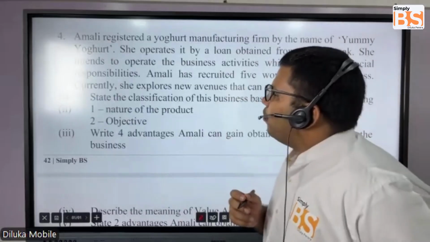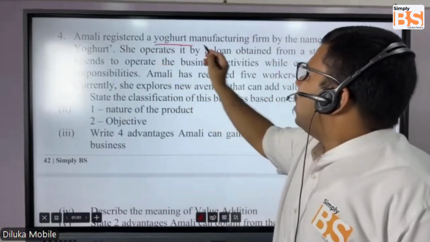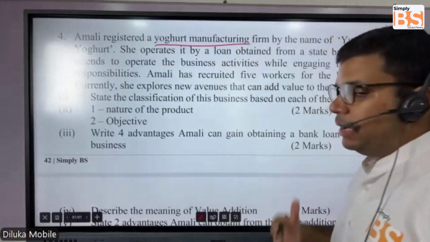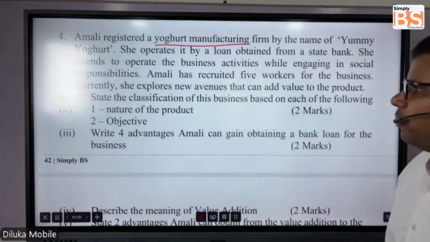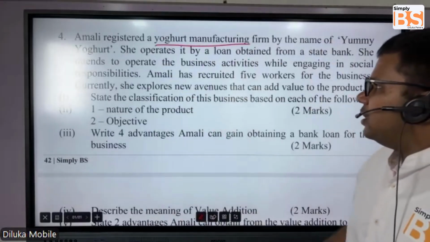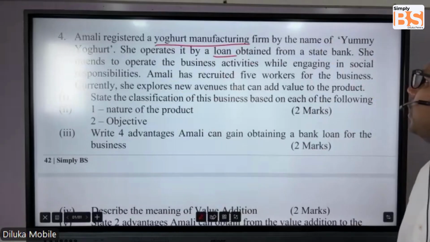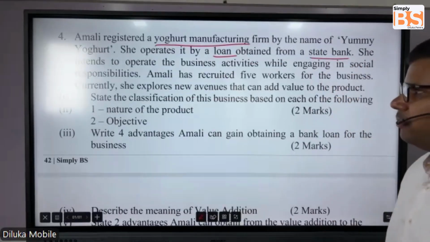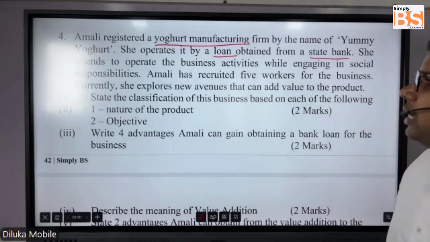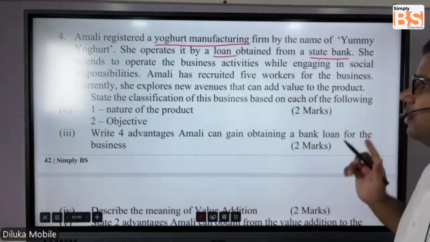Amali, she's the owner of a business, registered a yogurt manufacturing firm by the name of Yummy Yogurt. She operates it by a loan. She has taken a loan to start the business from a state bank. She intends to operate the business activities while engaging in social responsibilities as well.